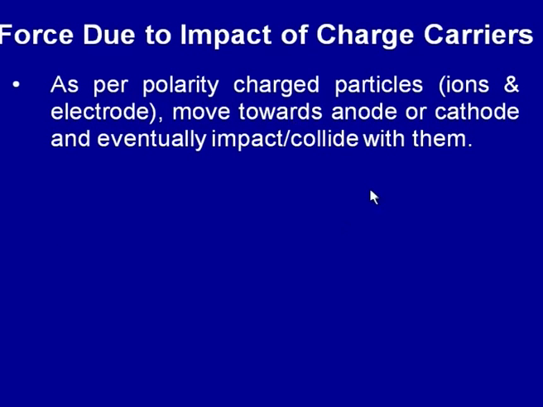Now, we will see the next type of force which acts in the arc region, which is the force due to the impact of the charge carriers. We know that in the arc zone the gap between the electrode tip and the workpiece is full of charged particles to facilitate the flow of current from the electrode side to the workpiece side, so that the arc can be maintained and heat can be generated uniformly. These charged particles move continuously from one side to another. The ions move towards the cathode, and the negatively charged particles like electrons move towards the anode, and when they impact the cathode or the anode, they result in the generation of some force.